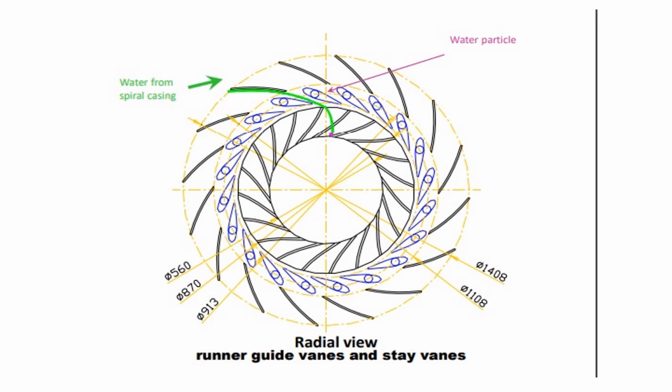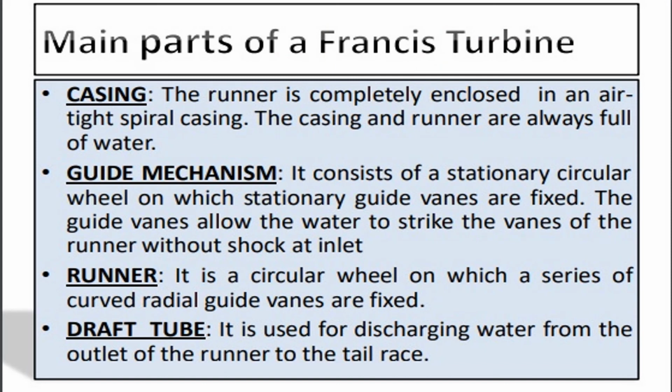The radial alignment of the Francis turbine is shown. The inner part is the runner, surrounded by a series of guide vanes. Then the guide vanes are surrounded by a series of stay vanes. Different diameters are also shown. This is the radial view of a Francis turbine. So, the main parts of a Francis turbine.